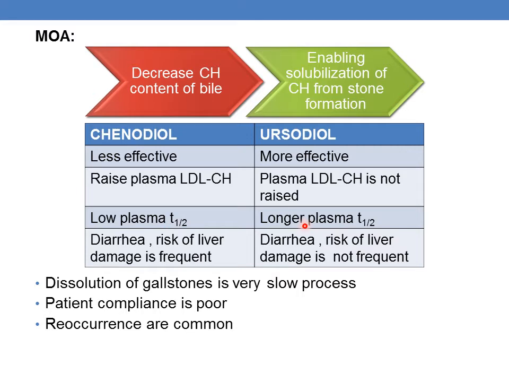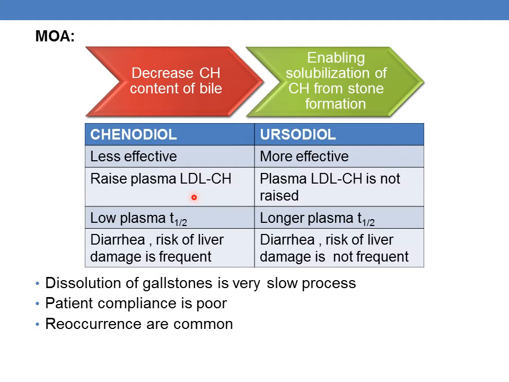Coming to the side effects, in the case of chenodiol, diarrhea and risk of liver damage are very frequent. When compared to ursodiol, the risk of liver damage and diarrhea is not that frequent. So comparatively, when it comes to efficacy and plasma half-life, ursodiol is more effective and has a longer plasma half-life.